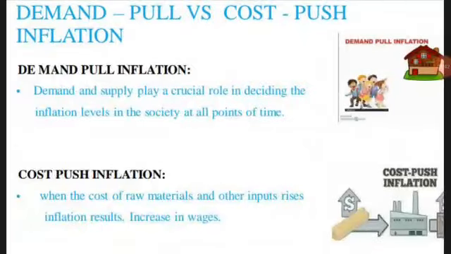Next we'll go for demand pull versus cost push. First we'll see what demand pull is. The demand for goods and services is high, that means many people want that commodity, but there will be no supply. That means supply is very low.